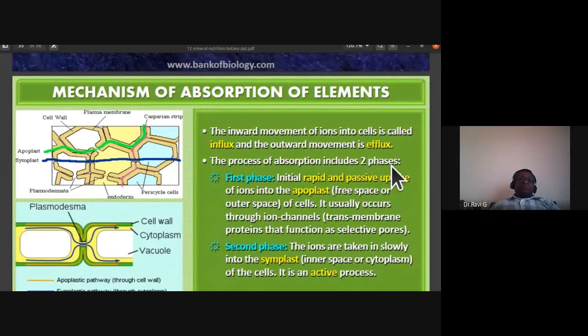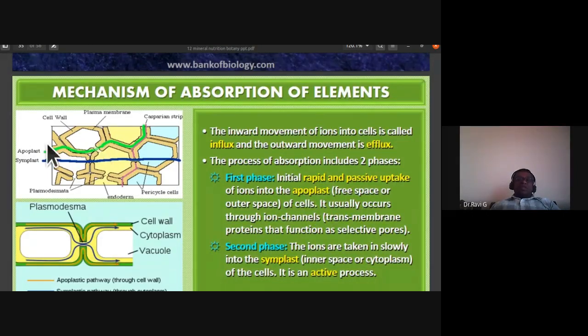The process of absorption includes two phases. The first phase is initial rapid and passive uptake of ions into the apoplast. There is a bulk flow, isn't it?